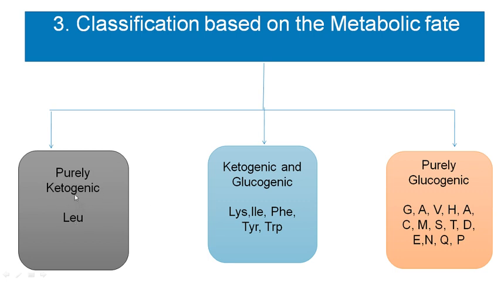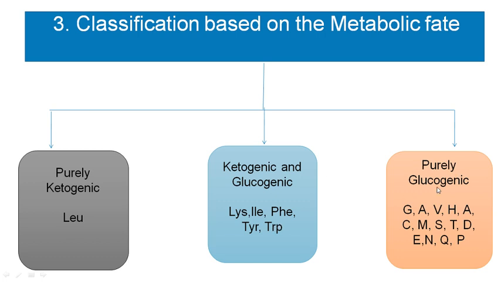Okay, so the only amino acid which is purely ketogenic is leucine, whose end product is either acetoacetate or acetyl-CoA. Then both glucogenic and ketogenic, 5 amino acids. Remember the 5 amino acids: lysine, isoleucine, and the 3 aromatic amino acids: phenylalanine, tyrosine and tryptophan. These are the 5 amino acids which are both glucogenic and ketogenic.